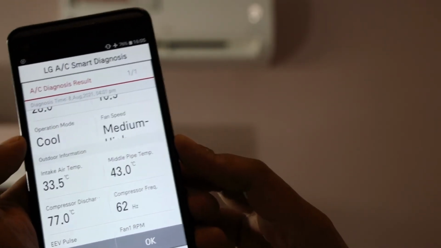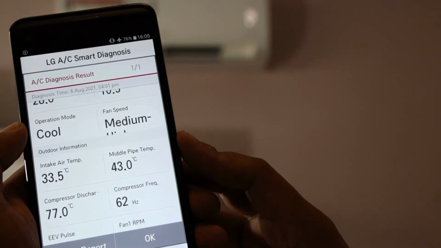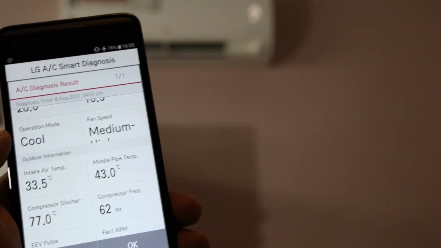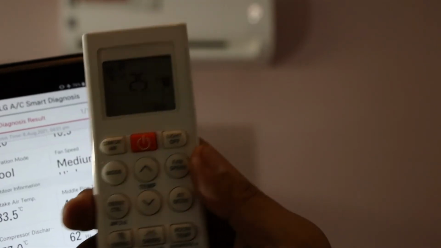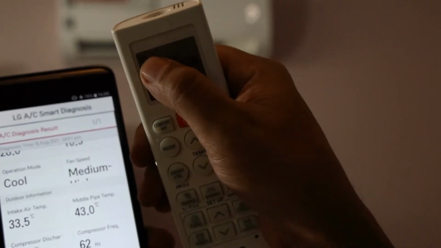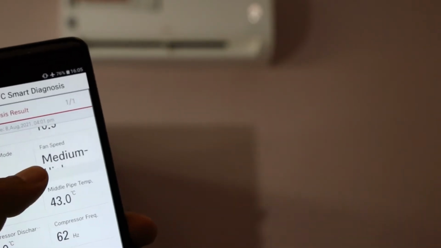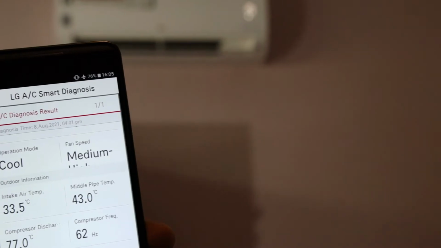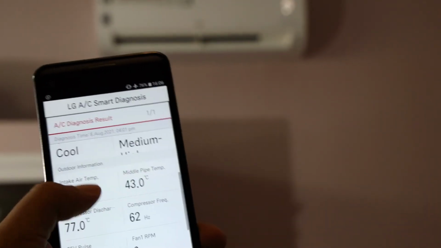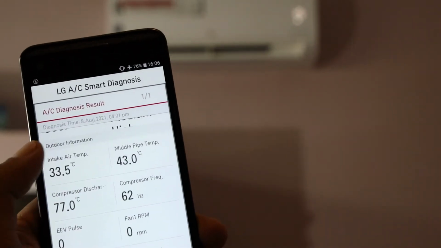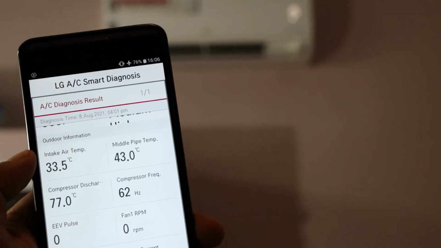And then operation mode, yes, cool. We are using cool, and you can see on the remote the star symbol. Yes, that is cool mode. And fan speed, we selected medium low. Yes. Okay, continue. Outdoor unit information.